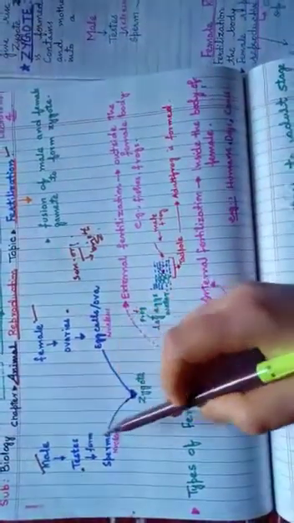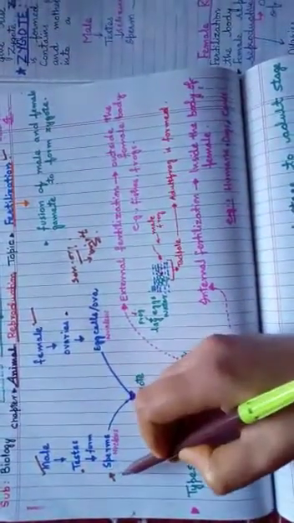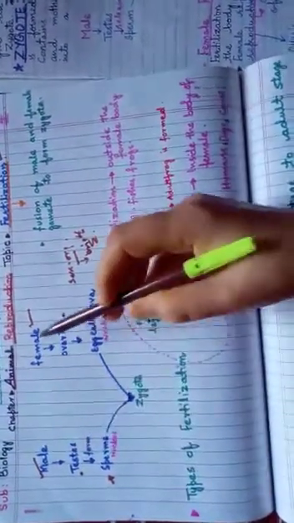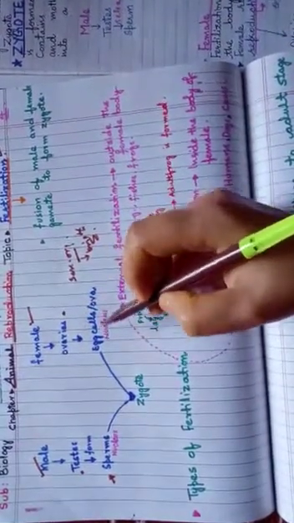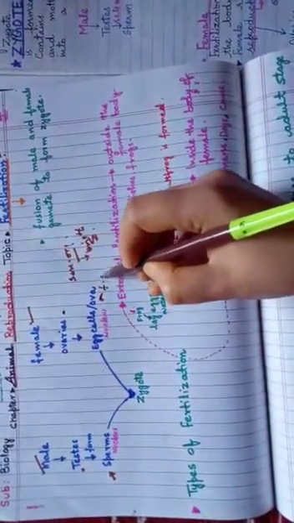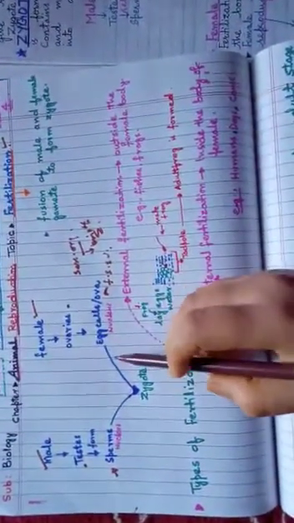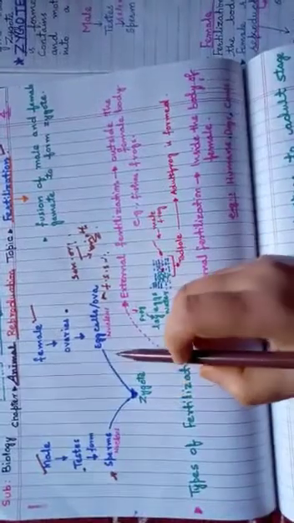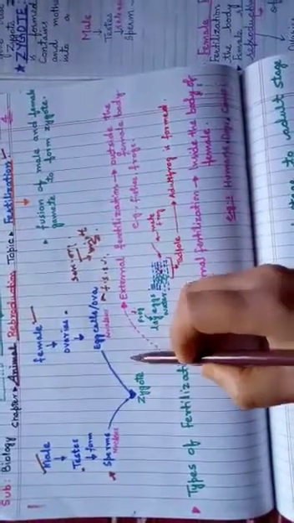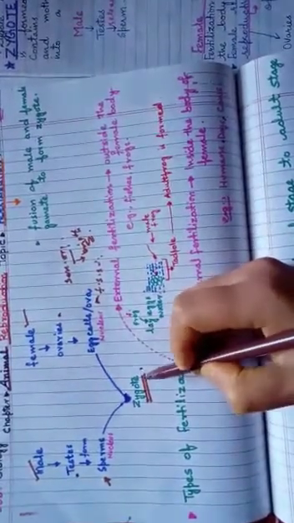Now, the males have testes which form sperms. Male sex cells are called sperms. They are formed inside the testes, and the female ovaries form the egg cells. Egg cells are the female sex cells. The sex cells are those cells which are involved in the process of sexual fertilization. When these cells fuse with each other, they form a diversified cell that is called a zygote.